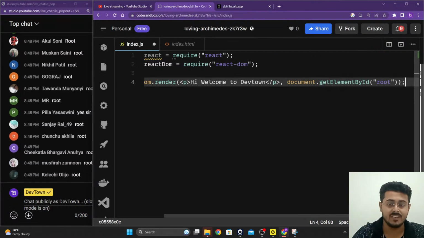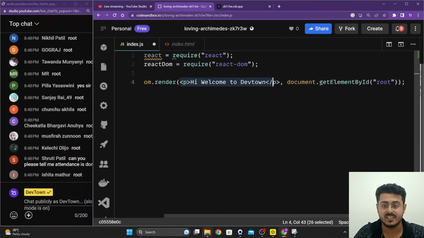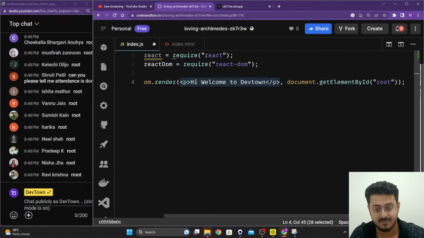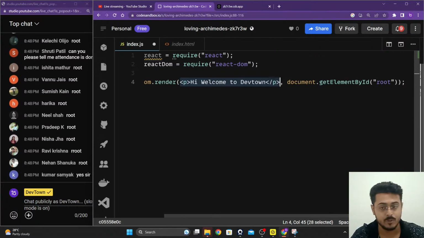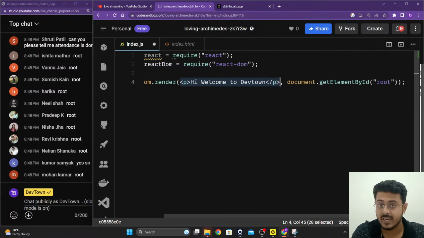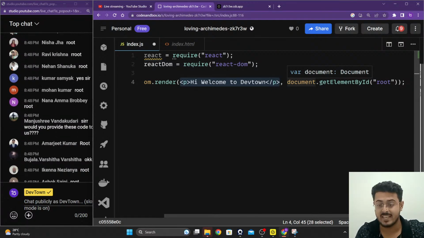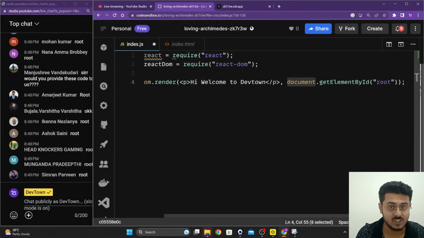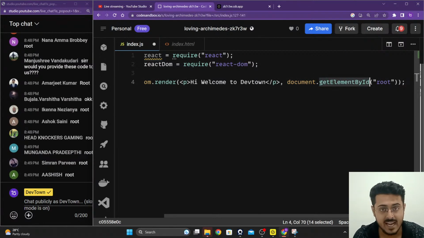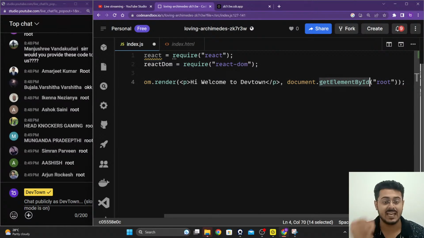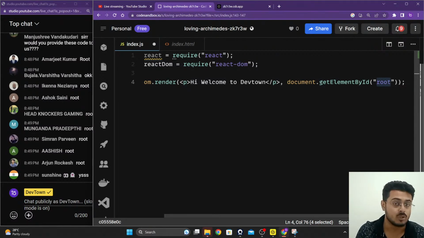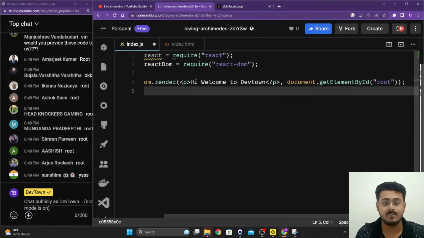This is going to select the div tag. So what do I want to render? I want to render this particular HTML tag, the paragraph tag that contains "Hi, welcome to DevTown". Where do I want to render it? I want to render it inside of the div tag that has the ID of root. So I have document, that is my index.html, getElementById. I want to get the element by its ID. What is the ID? That is root. That is how I'm going to write my render method, guys.